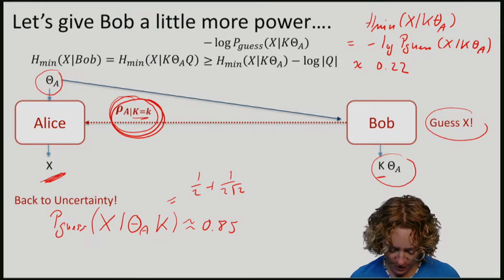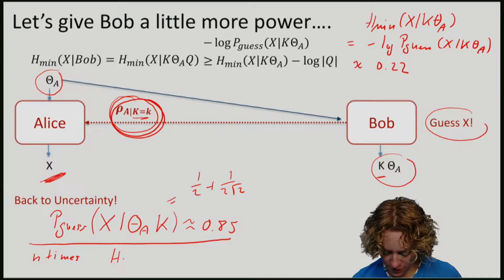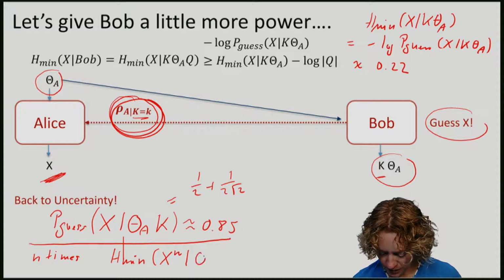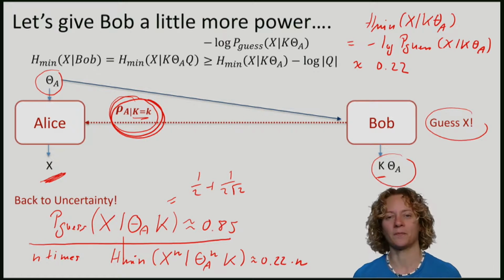So this means that if we now go back to the case where we do this n times, the min entropy that Bob has about the entire string X, so I'll put an n here to indicate that we're looking at the entire string, given K, theta A, so theta A of course being for all the n bits, is roughly 0.22 times the length of the string.